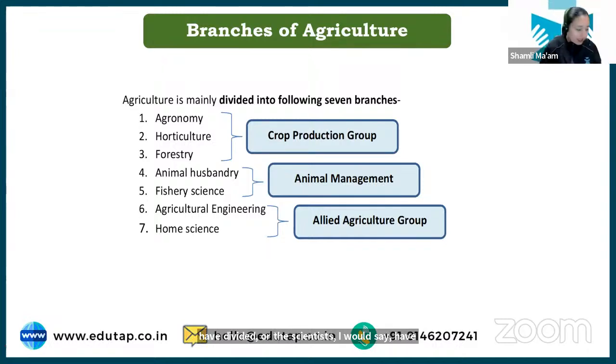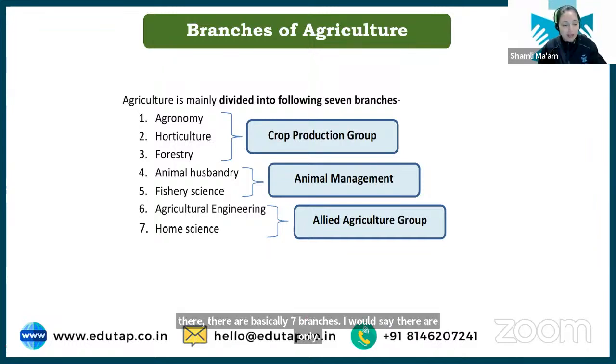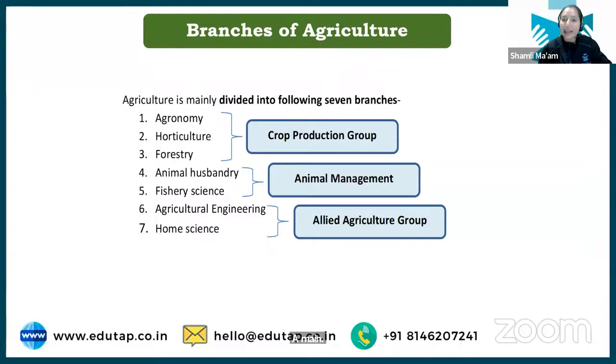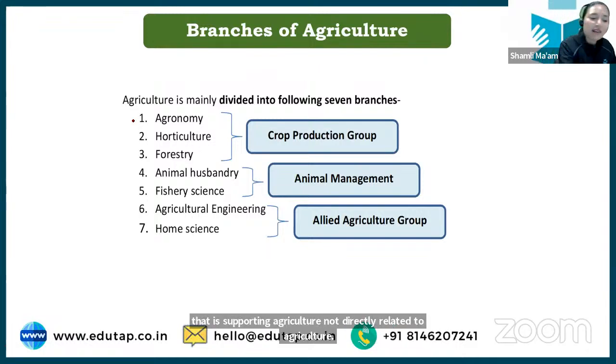Okay? Now there are basically 7 branches. I would say there are only main 3 to 4 branches, and next we have some allied branches that support agriculture, not directly related to agriculture, but they are the supporting branches. First we have agronomy.